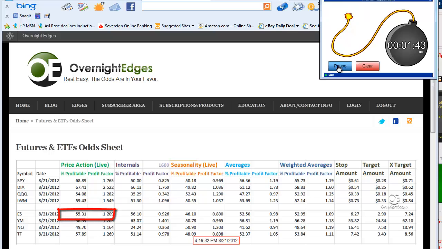And looking at ES, we can see the price action suggested a typical up gap percent of 55%. Internals were mixed with a 56% win rate, but a profit factor below 1, and seasonality was weak. This all left the averages about as close to break even as you can get. Trading's like fishing. You need patience. Odds like this really aren't compelling in the least, and normally it's just best to stay out of it. Now let's take a peek and see how it played out last night.